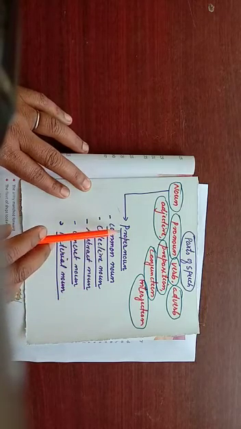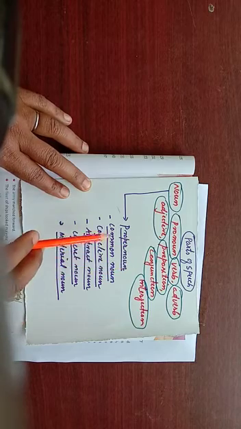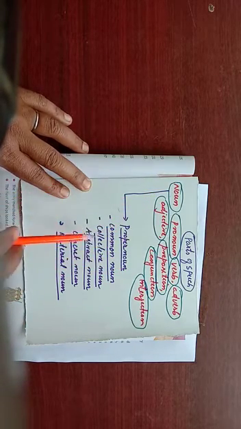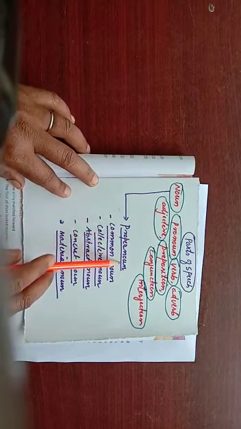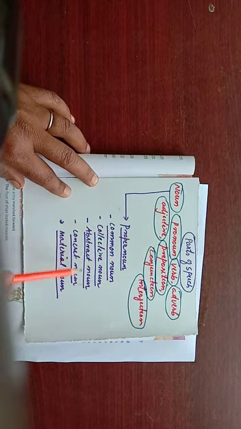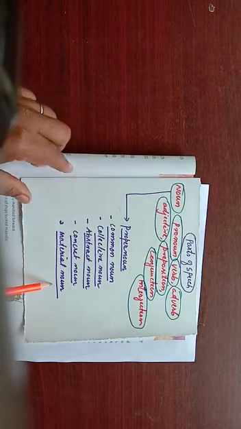As we have just seen in the previous class, we are seeing how many kinds of nouns there are. We have proper noun, common noun, collective noun, abstract noun, concrete noun, and material noun.